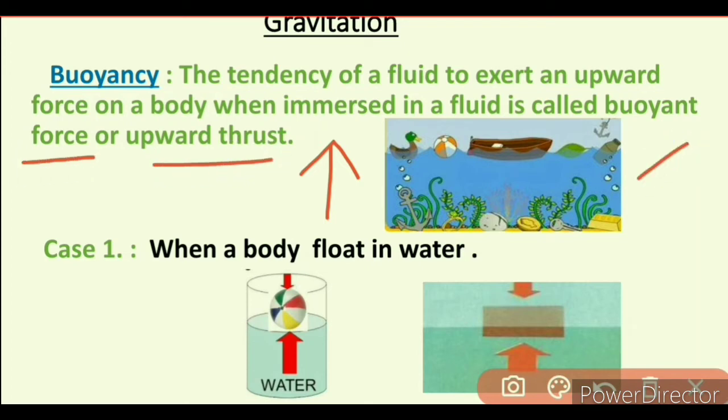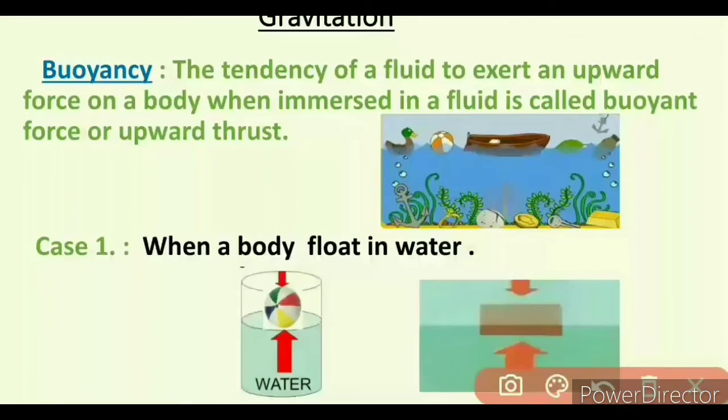In this diagram we have different types of objects. Some objects sink in water and some objects float in water. Whether the object sinks or floats in water depends on the density of the object. We have three types of cases.